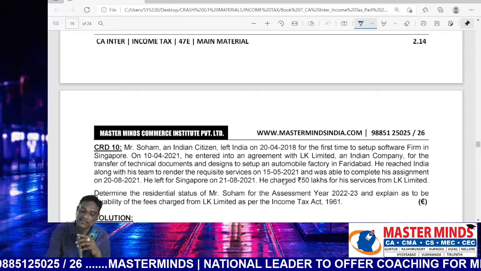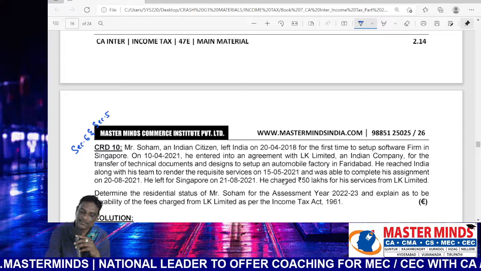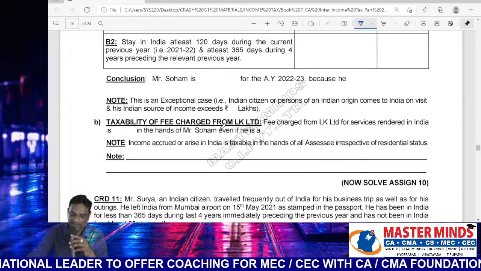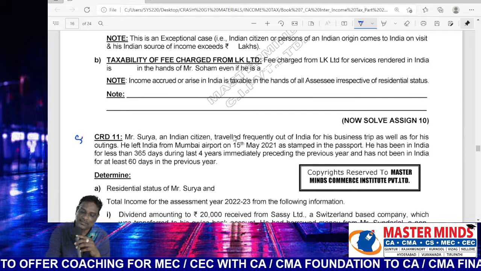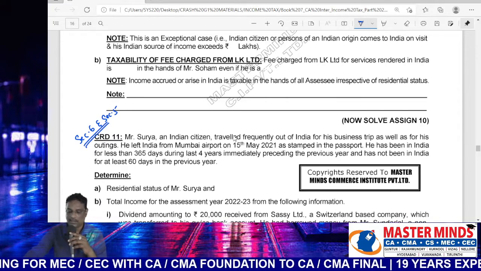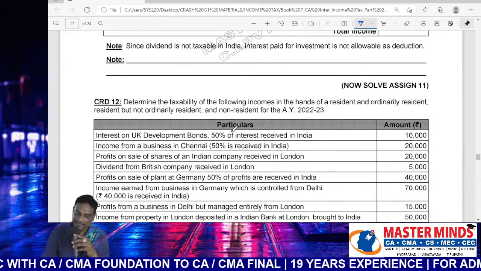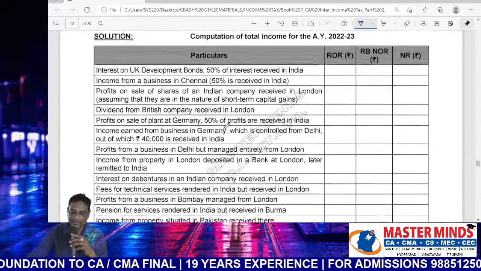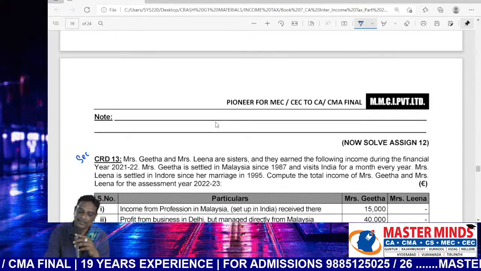Problem number 10, section 5 and 6. Both the sections are involved in problem number 10. Problem number 11 also, section 6 and section 5, both sections involved. Problem number 12, exclusively section 5, scope of total income. Problem 13 is also related to section 5, scope of total income.